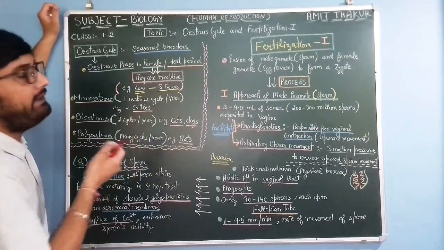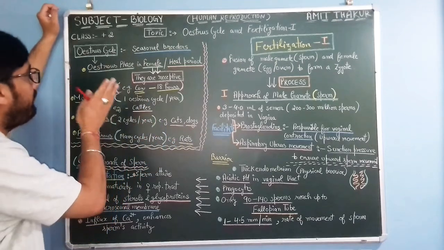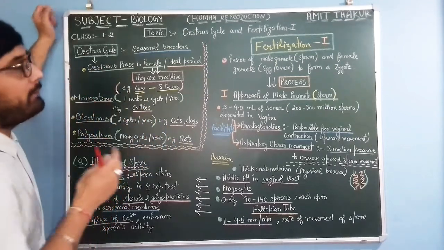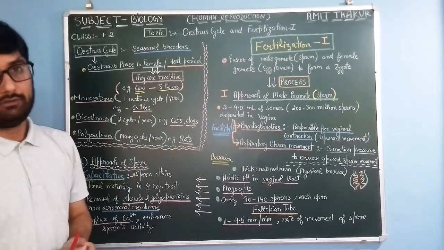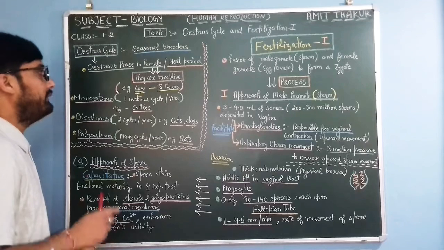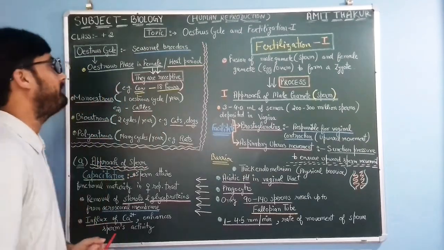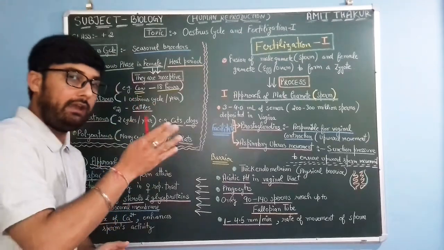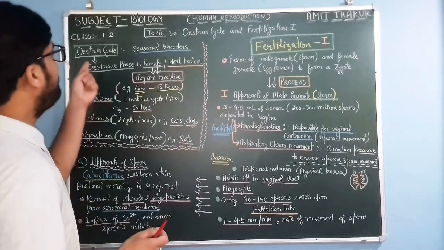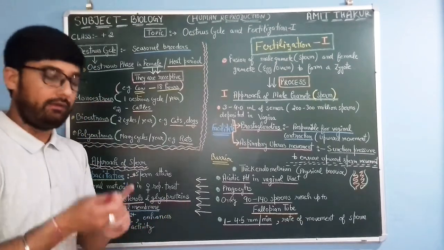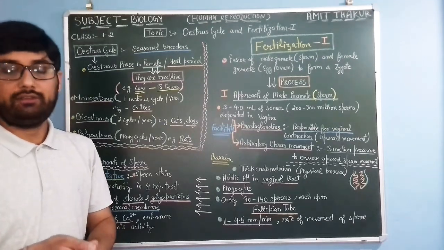That's why this phase is known as the heat period, or the heat period is the phase when the oestrus phase becomes active in male and female in some animals. Okay, rather than primates, so rather than apes and human beings. Other than apes and human beings, all the animals possess the oestrus cycle, and apes and human beings possess the menstrual cycle.